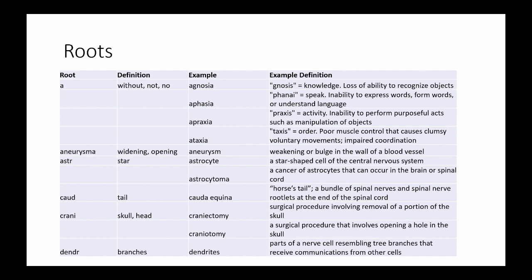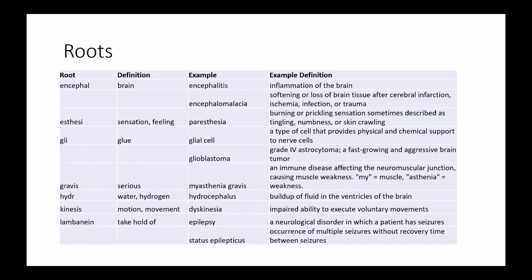Dendra means branches. Dendrites are parts of a nerve cell resembling tree branches that receive communications from other cells. Encephal means brain. Encephalitis is inflammation of the brain. Encephalomalacia is softening or loss of brain tissue that can occur after a cerebral infarction, ischemia, infection, or trauma.